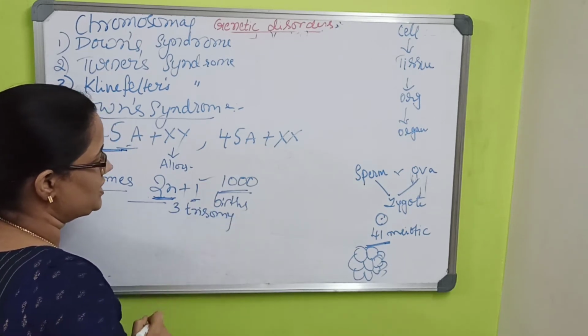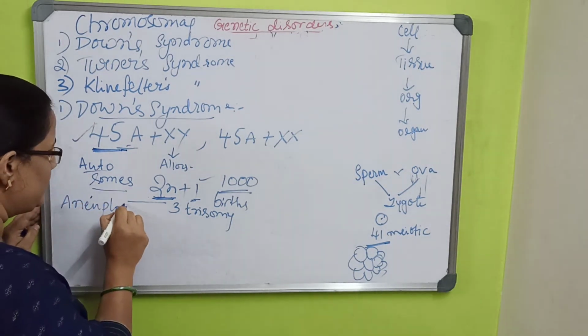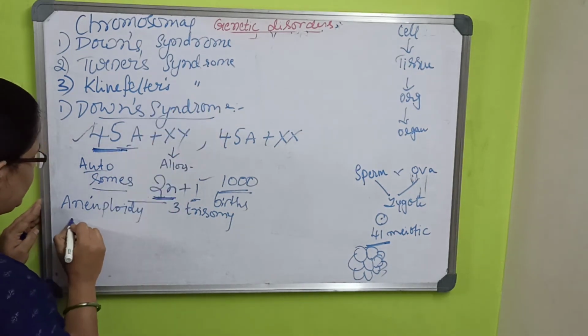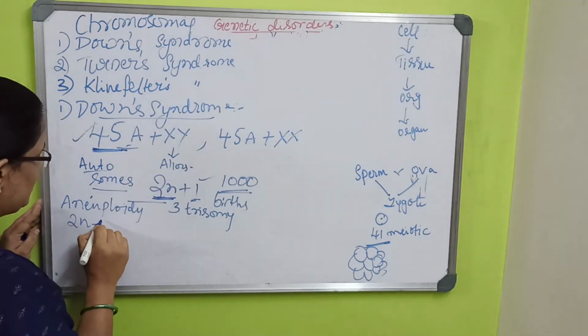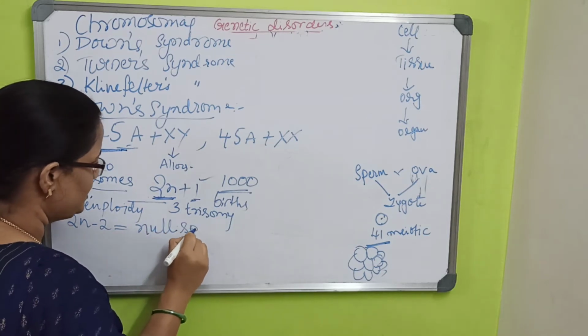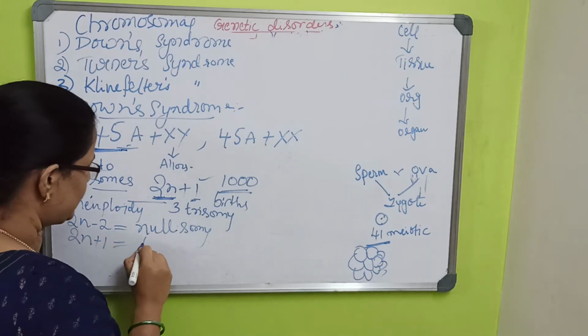The trisomy condition is aneuploidy. Suppose in these chromosomal disorders it is 2n minus 2, the condition is called nullisomy. 2n plus 1, it is trisomy.